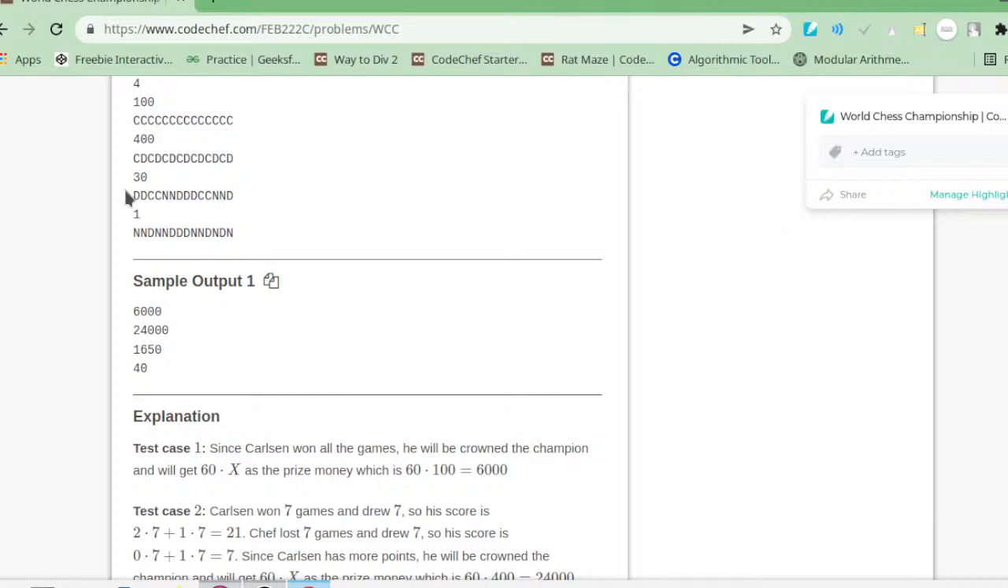We will check if s of i is D. It means that the match is a tie. It means that the score of Carlson will be incremented by 1, and the score of chef will also be incremented by 1, because in case of a tie both get 1 point. While if s of i is equal to N, that is if chef wins, then the score of chef will be incremented by 2. Okay guys, this is the approach that we are going to follow in this question.